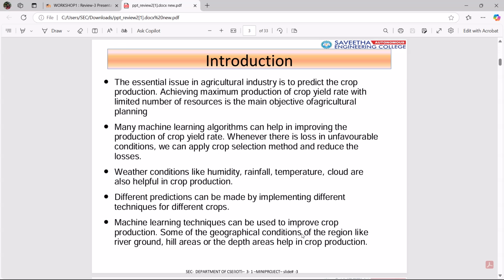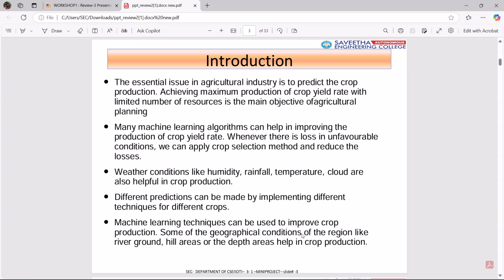Introduction. The essential issue in the agricultural industry is to predict the crop production. Achieving maximum production of crop yield rate with a limited number of resources is the main objective of agricultural planning. Many machine learning algorithms can help in improving the production of crop yield rate. Whenever there is loss in unfavorable conditions, we can apply a crop selection method and reduce the losses.